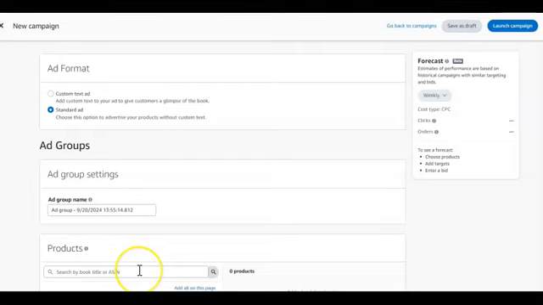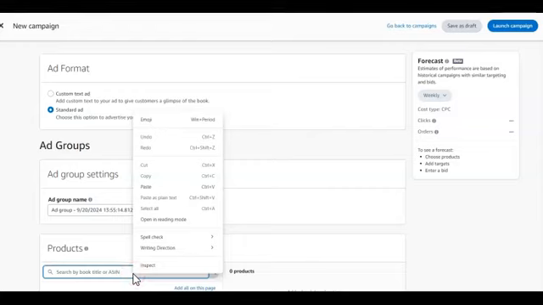Once again, you find the ASIN for your book and put the ASIN here. Once you paste the ASIN of your book here, it will automatically pop out which book has that ASIN. And remember, I told you guys that the ASIN is always going to be the paperback ASIN, not the ebook ASIN, not the hardcover. It's always going to be the paperback. So our advert is going to be on our paperback books. So get your ASIN and paste it in here, and it will automatically open it up. Then we'll scroll down to the next category.